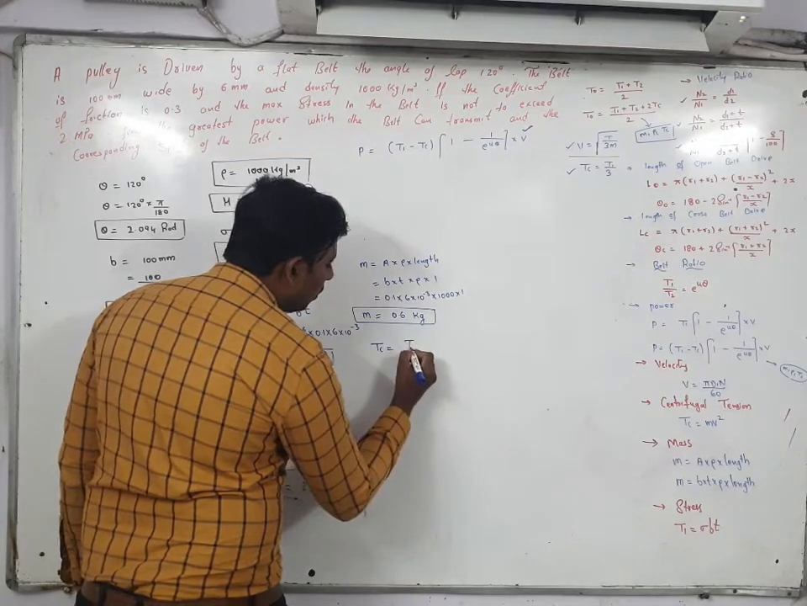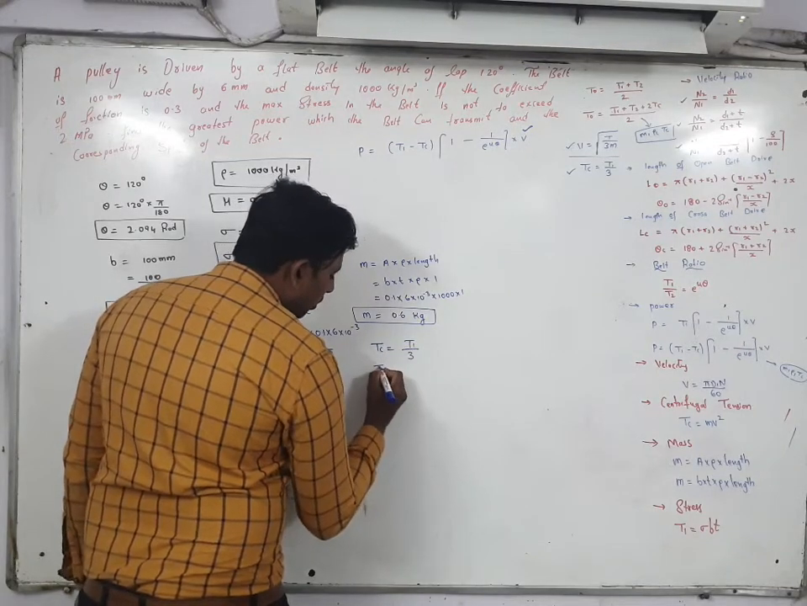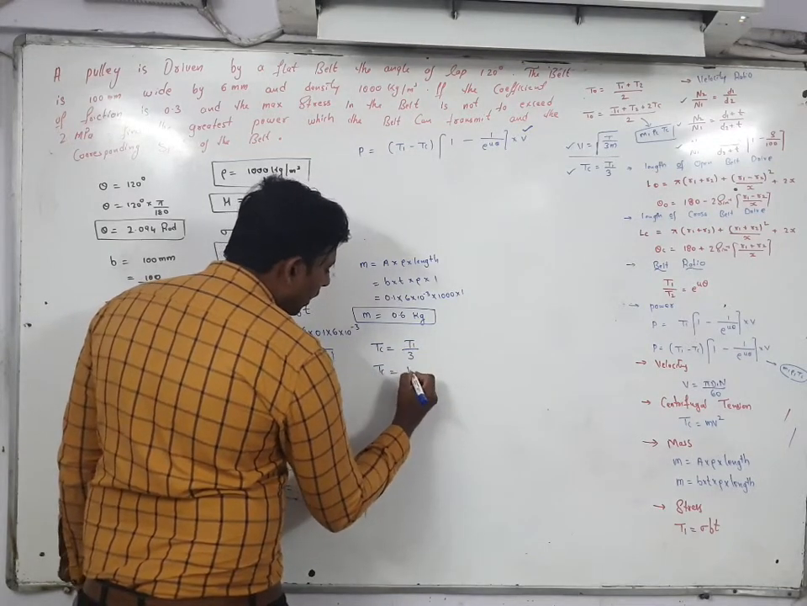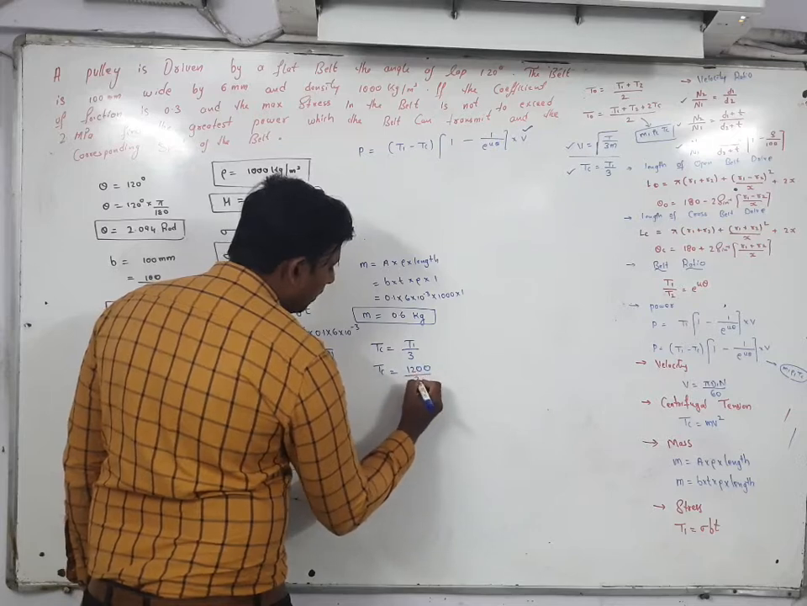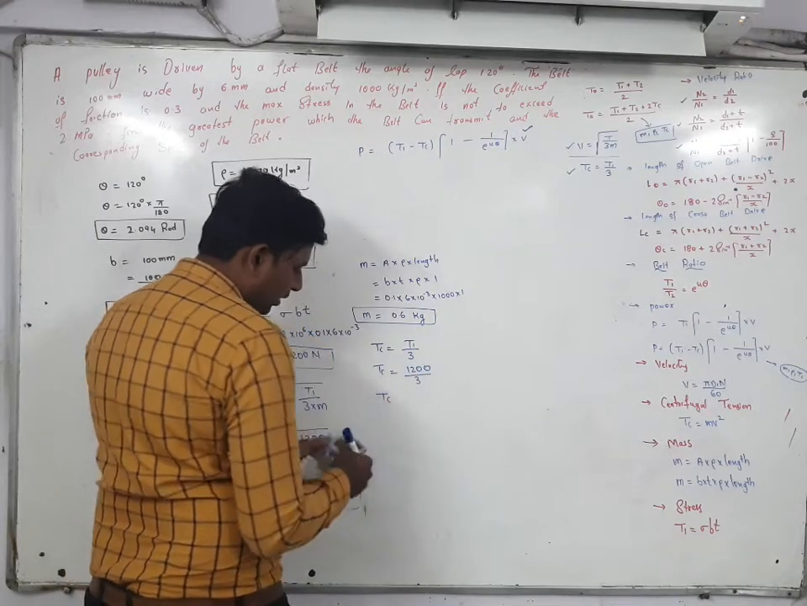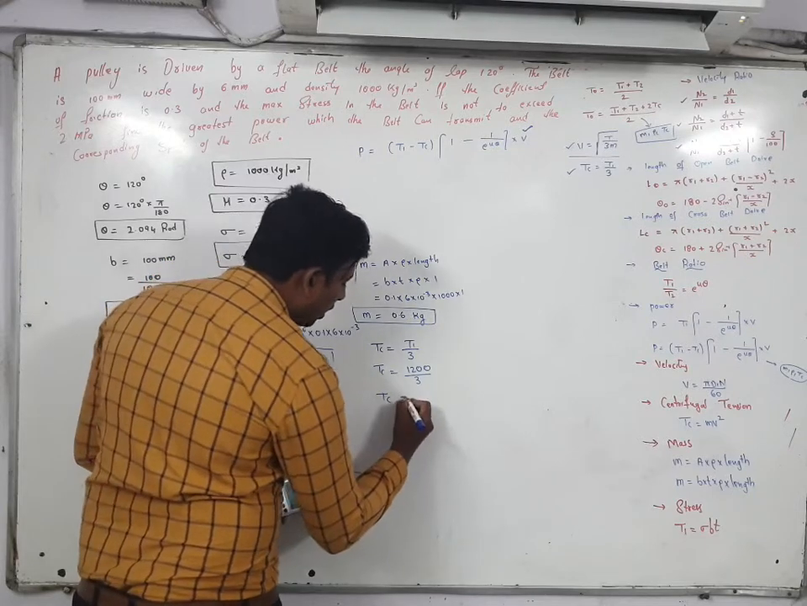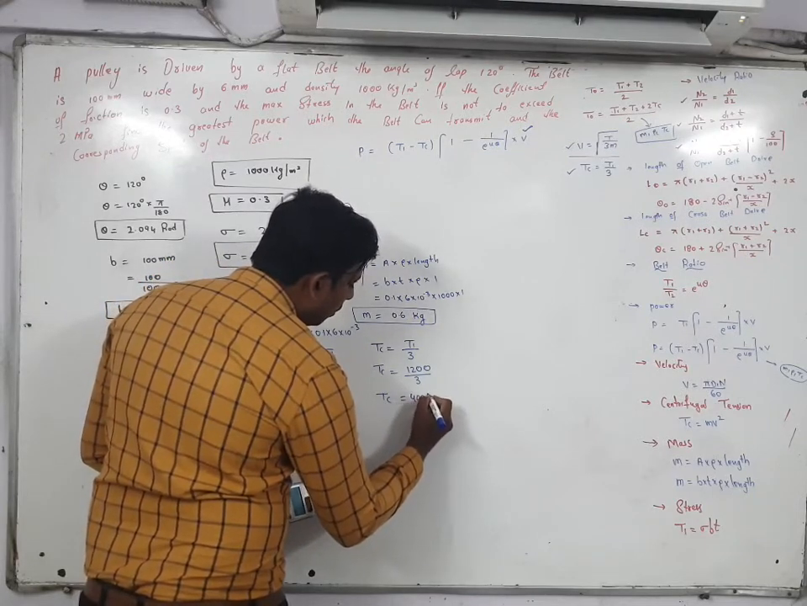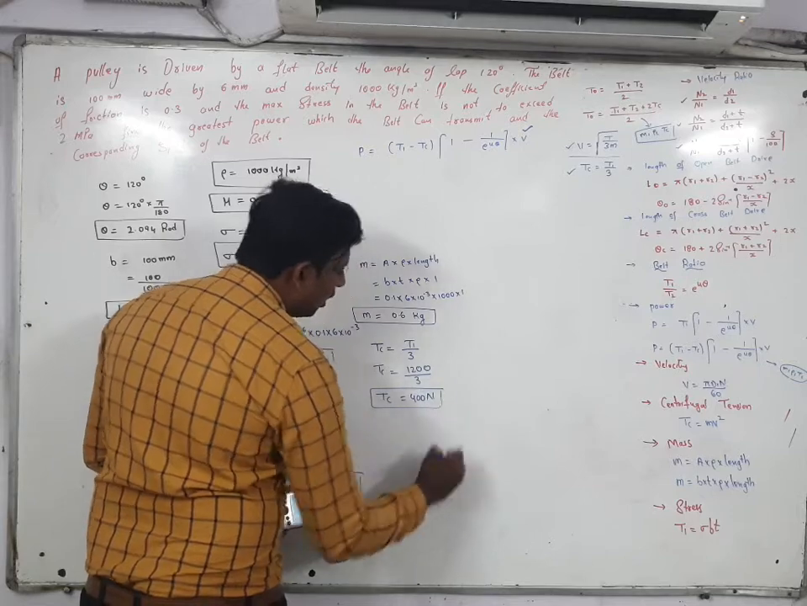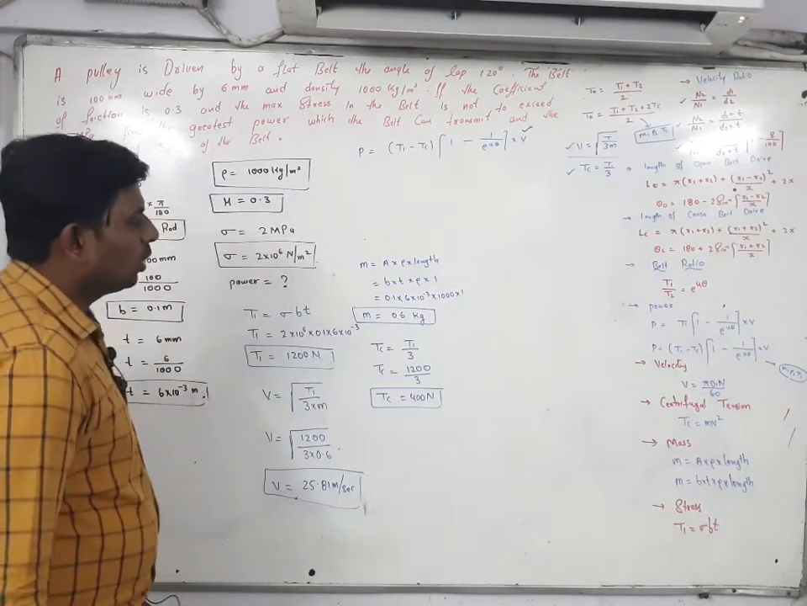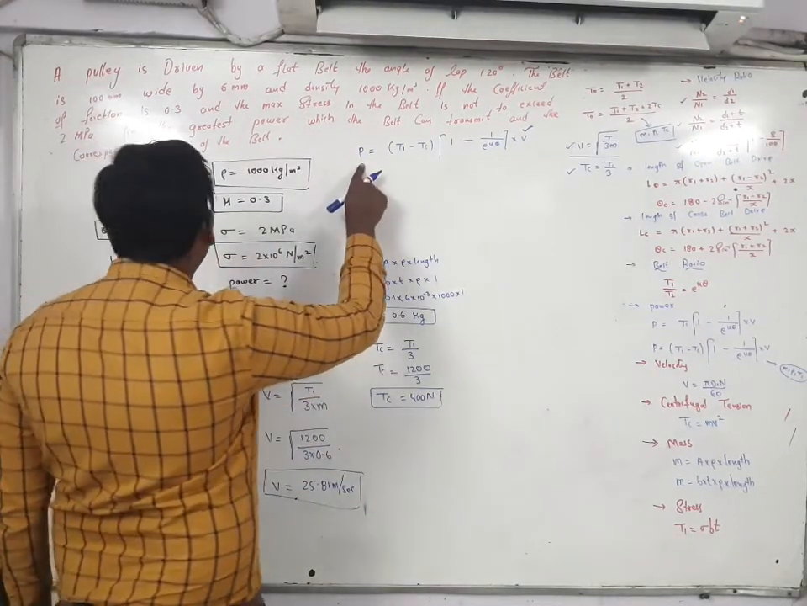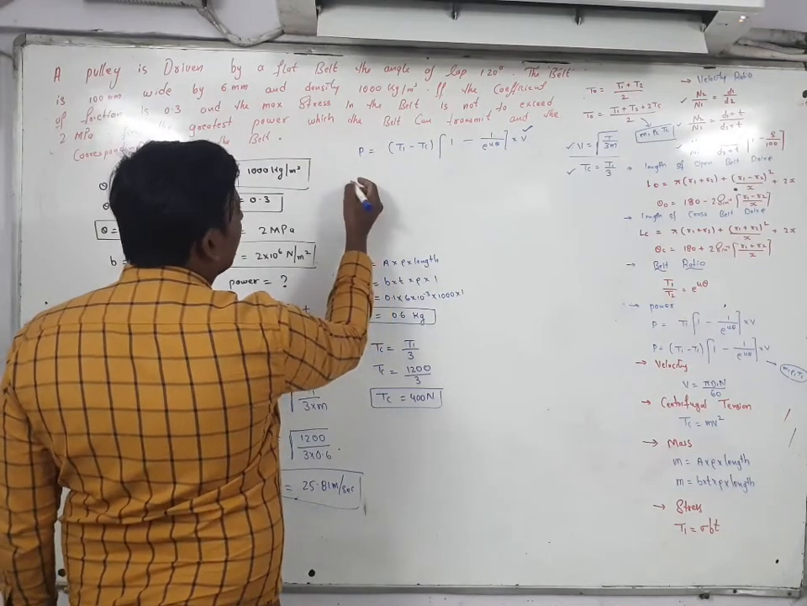TC is equal to T1 by 3. So TC is equal to T1 value 1200 divided by 3. How much you are getting? 400 Newton. TC value is equal to 400 Newton. Now substitute here. You know the value of power? No, that only you have to find out.